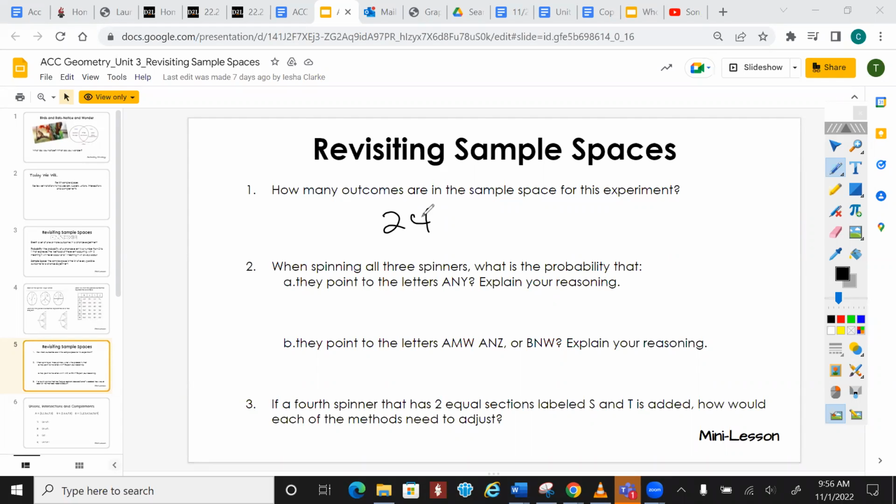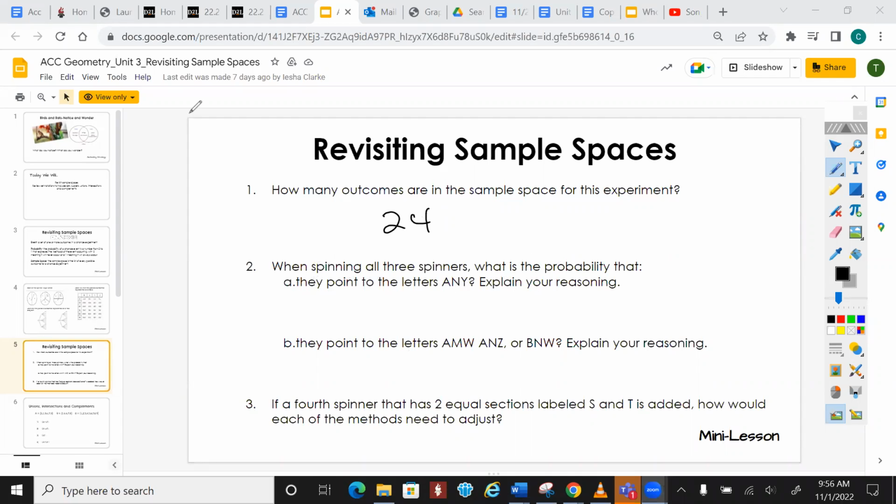When spinning all 3 spinners, what's the probability that they point to the letters A and Y? So what is the probability that they point to the letters A and Y?